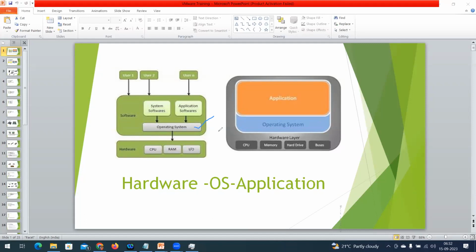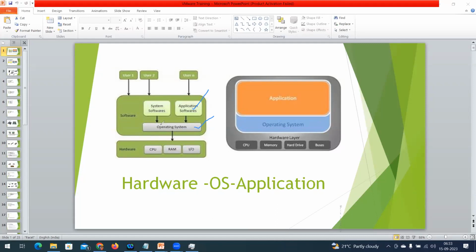What is the virtualization layer going to do? Instead of applications, it is going to create a number of virtual systems. How are we going to create them, and what is the necessity? We will go into that further.